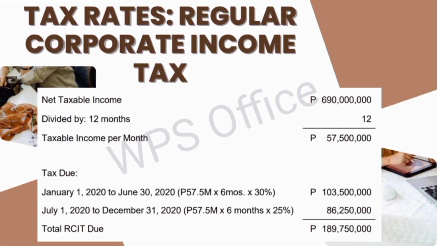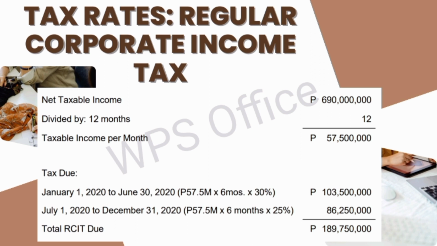For the net taxable income, it will be 690 million pesos. Divided by 12 months for the year 2020. So the taxable income per month will be 57 million and 500,000 pesos. So for tax due, January 1st, 2020 to June 30, 2020, there will be 57 million and 500,000 every month for 6 months, and it will be times 30%. As mentioned, for all corporations it is 30%, notwithstanding if they are domestic or foreign. If you calculate those, you will get 103 million and 500,000 pesos.